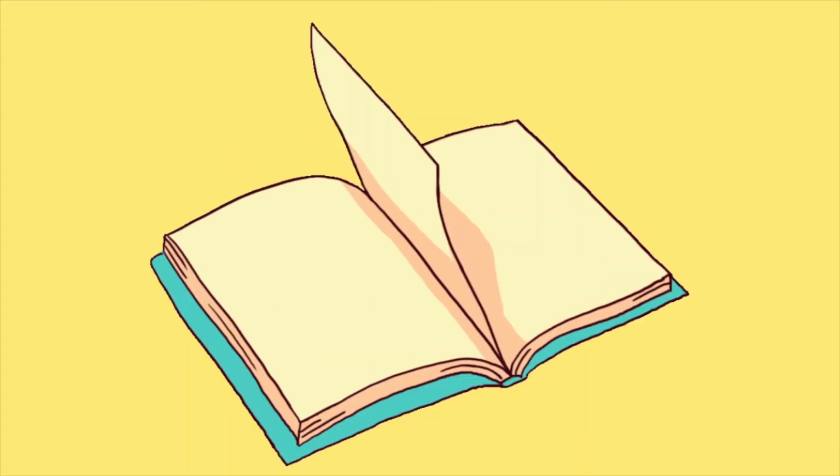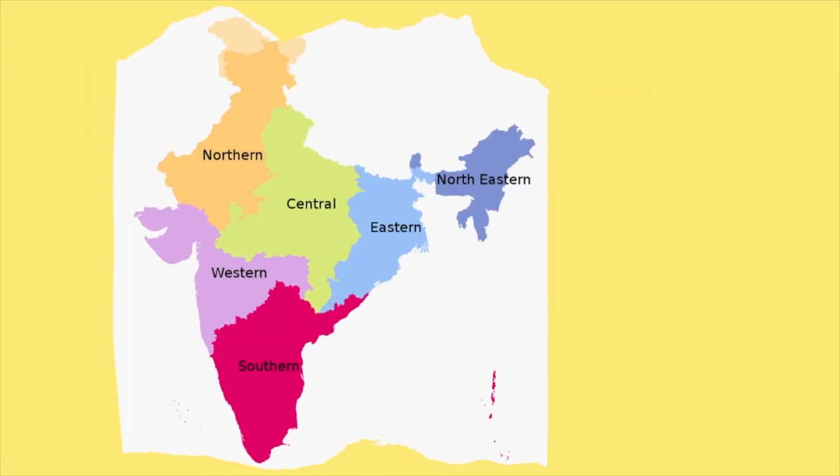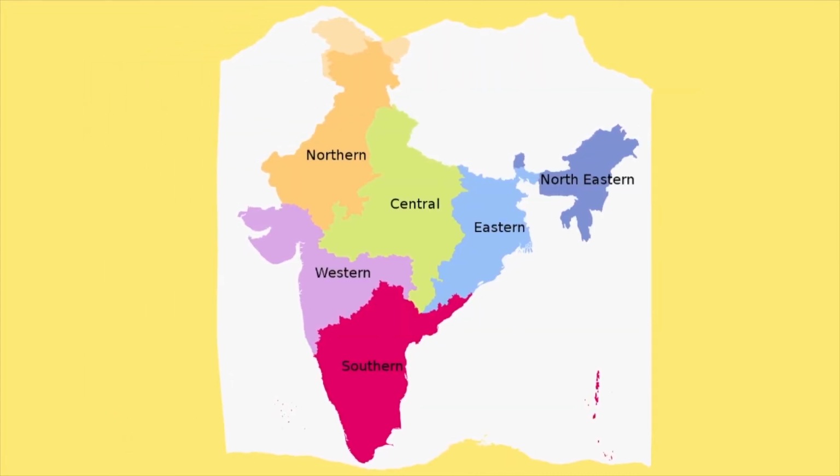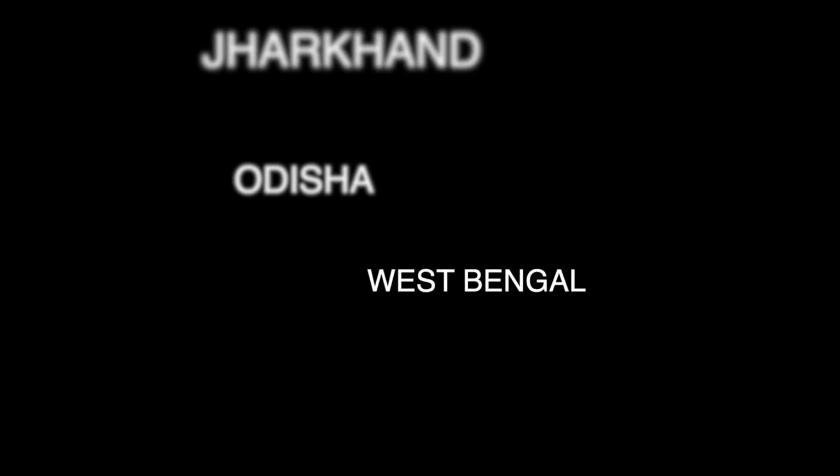First, let us try to explore the different zones of India. India is divided into 6 zones. This includes the western zone comprising of Goa, Gujarat, and Maharashtra, and the eastern zone comprising of Bihar, Jharkhand, Odisha, and West Bengal.